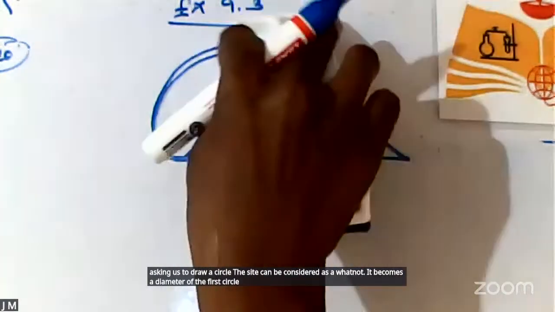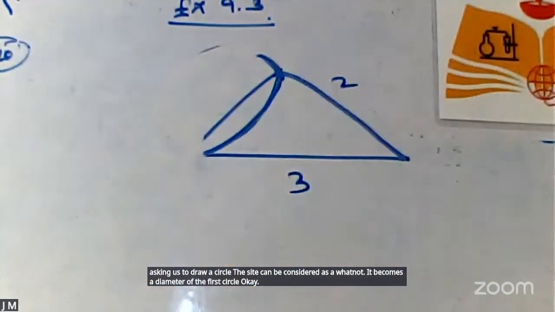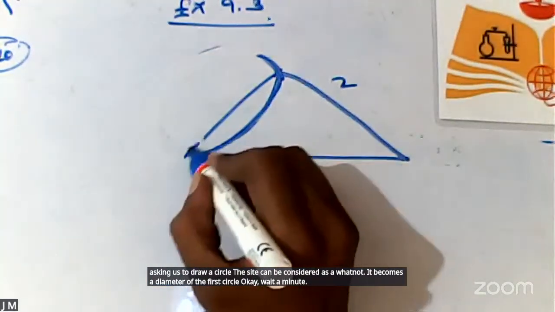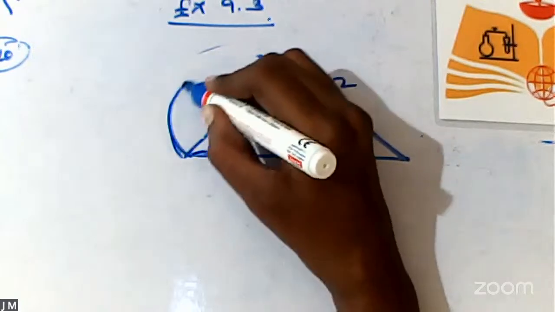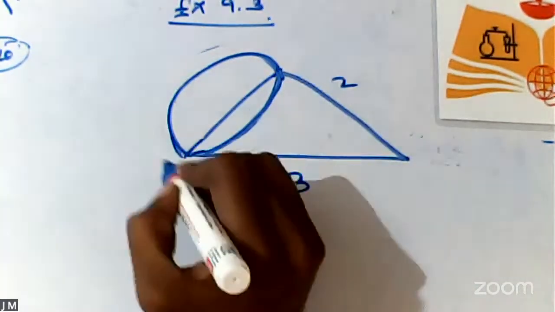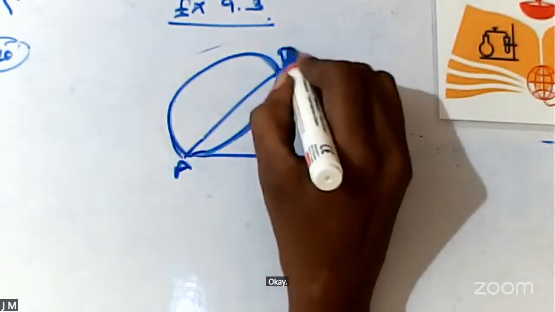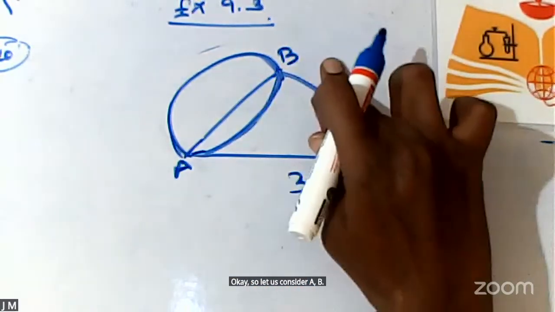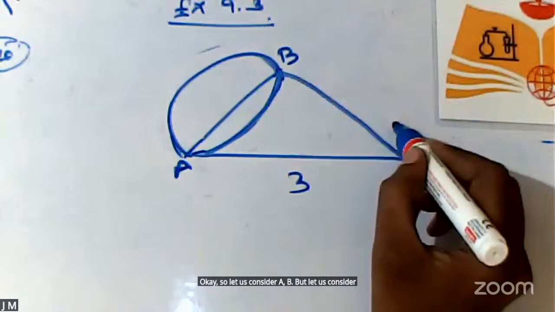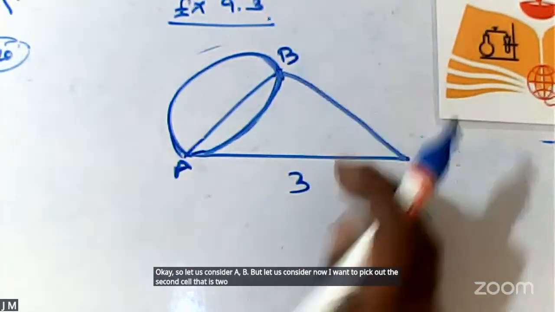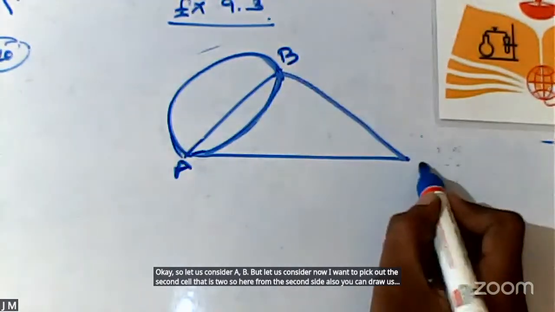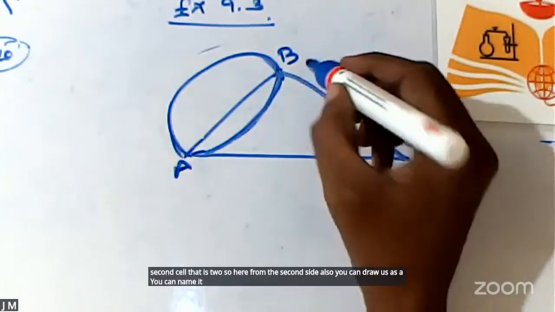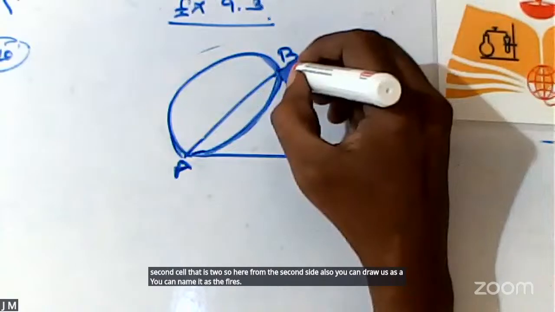Okay? Wait a minute. So let us consider AB. Now I want to pick out the second side. That is 2. So here from the second side also you can draw a circle. You can name the side as BC.